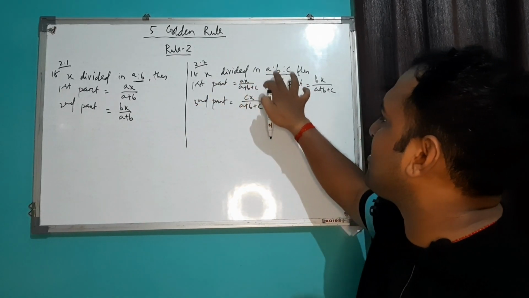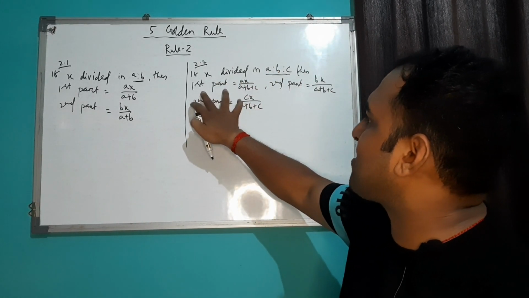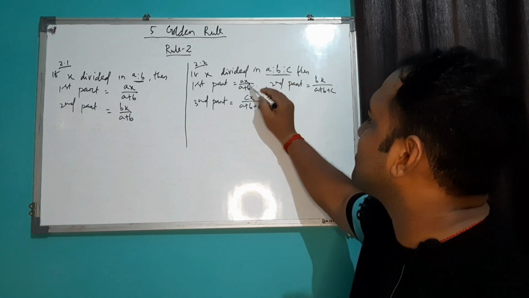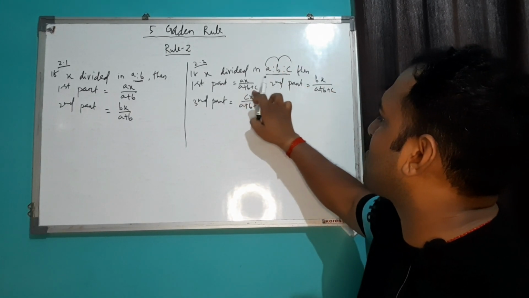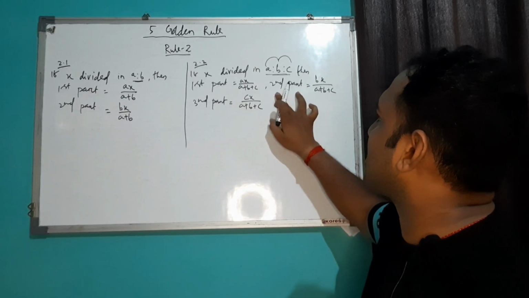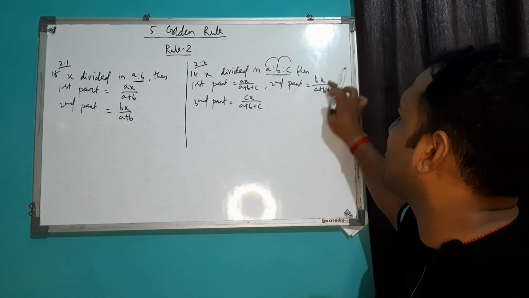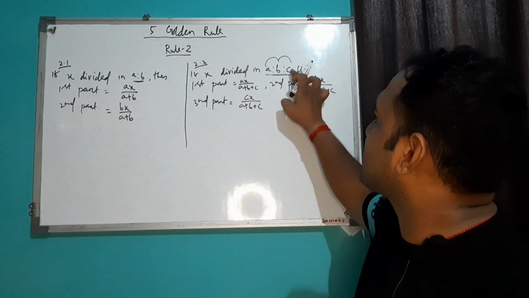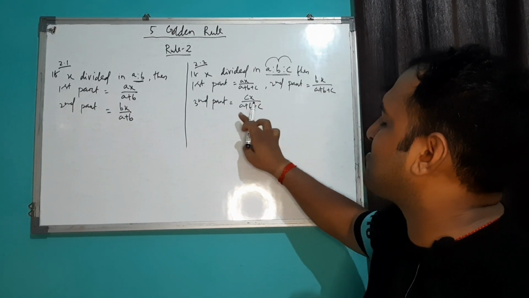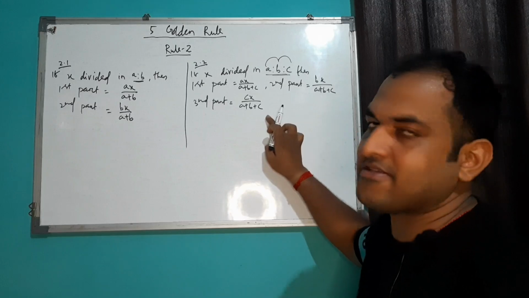If x is divided in a is to b is to c, means your first part will become ax whole divided by the summation of all three terms. This is your a plus b plus c. Again, your second part will become b into x whole divided by a plus b plus c. Again, your third part will become c into x whole divided by a plus b plus c.